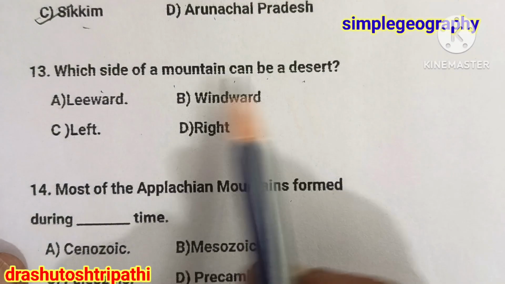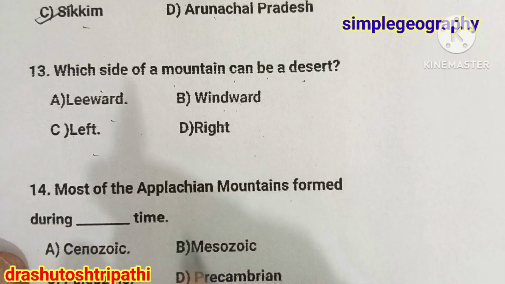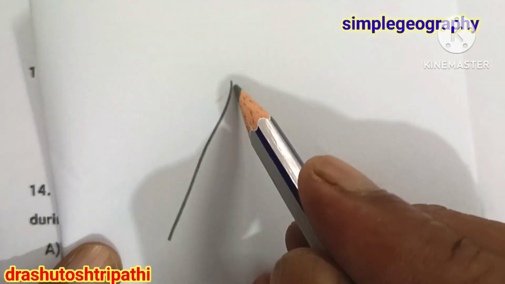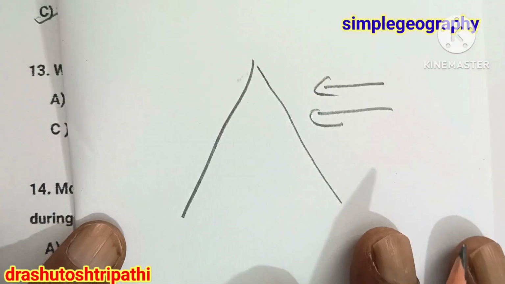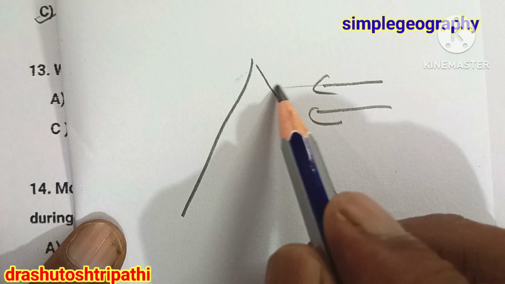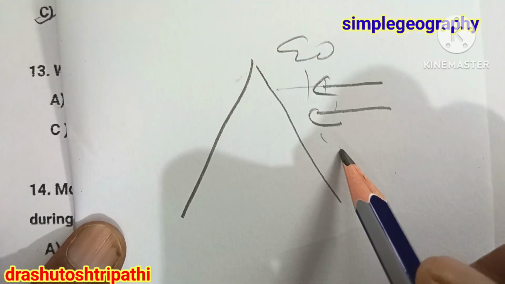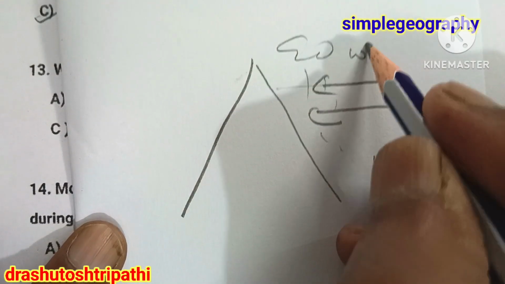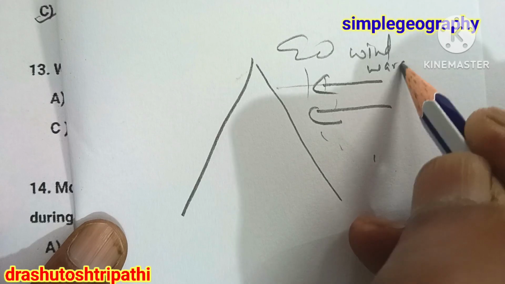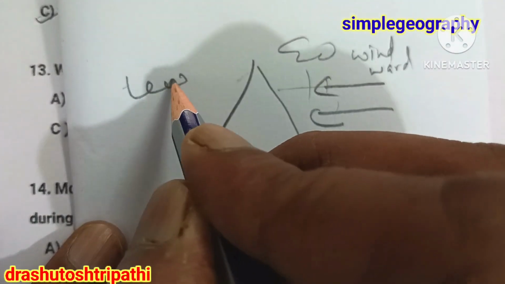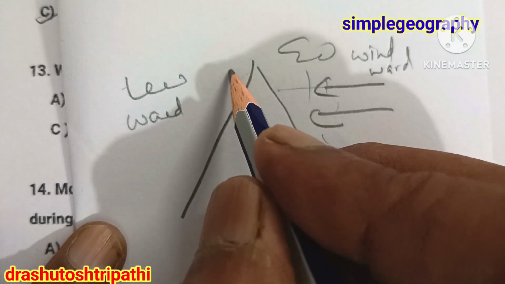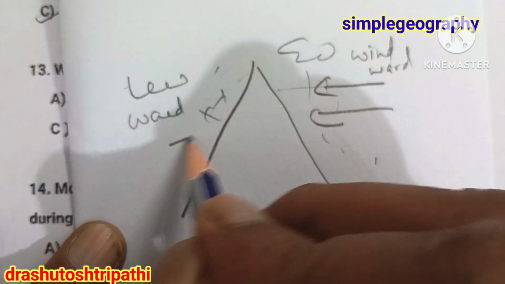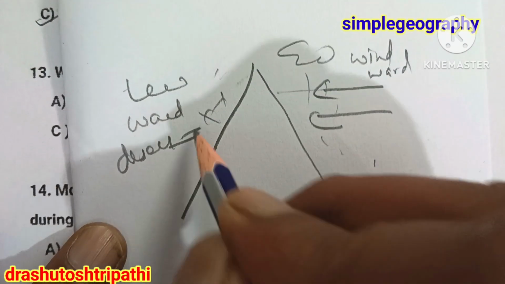The side of a mountain can be the leeward side, windward side, left and right. Now you can see the answer. This is the mountain. If the wind comes from this side, what happens? The winds collide here, so rainfall takes place here. So this is the windward side, and this is the leeward side. So which side does not receive the mountain rainfall? That is this region, and that is where we find desert.